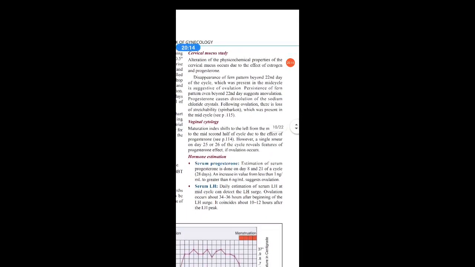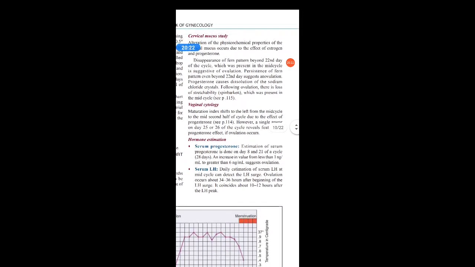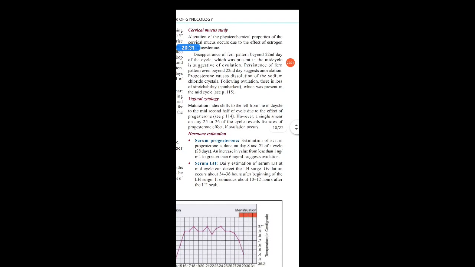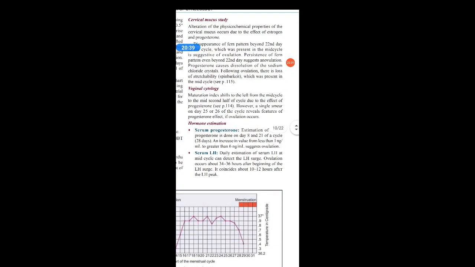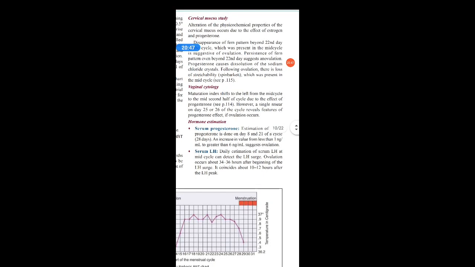So next is about the cervical mucus study. Alteration of the physiochemical properties of the cervical mucus occurs due to the effect of estrogen and progesterone. Disappearance of Fern pattern beyond 22nd day of the cycle, which was present in the mid-cycle, is suggestive of ovulation. Persistence of Fern pattern even beyond 22nd day suggests anovulatory cycles or anovulation. Ovulation is not occurring. So it should not persist after 22nd day if ovulation is there.